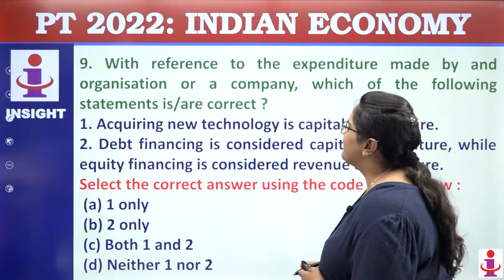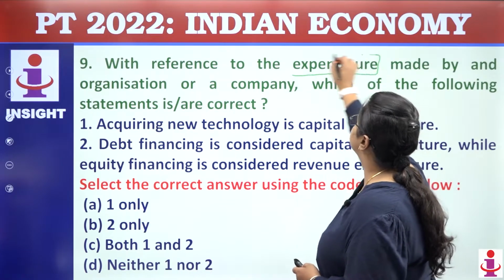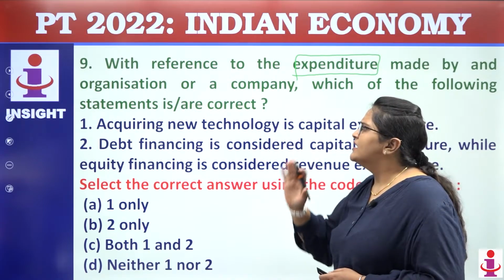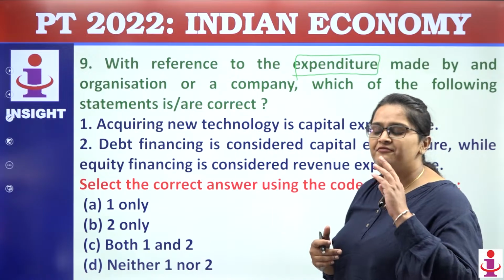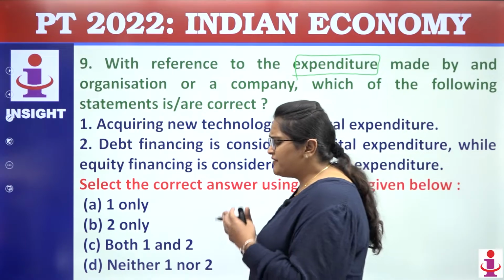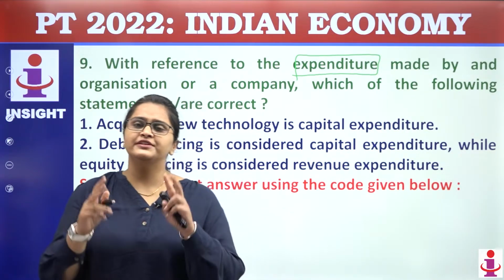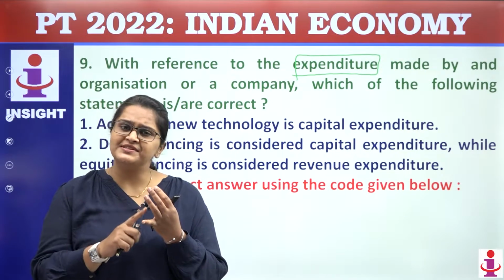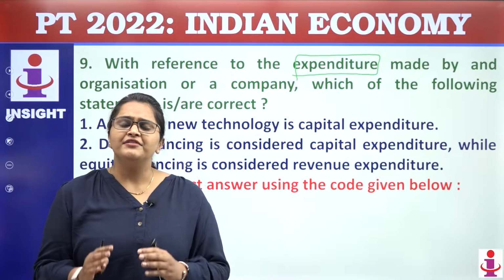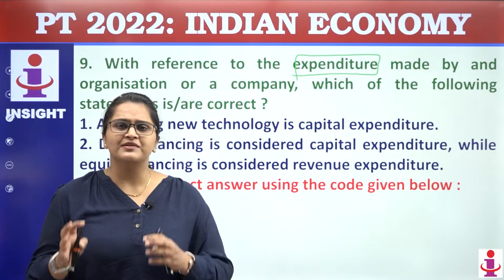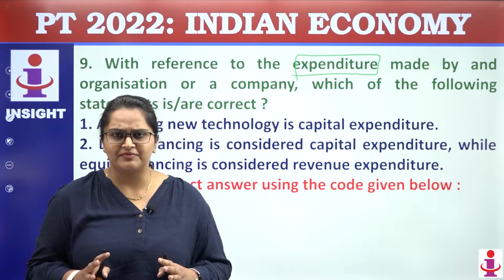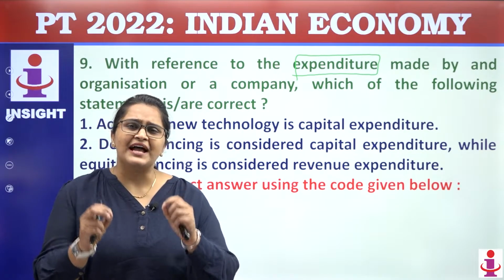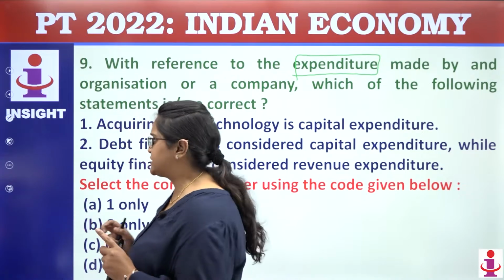Moving towards question number 9, which of the following expenditure made by the organization or a company. See, wherever you have read, you must have heard that there are two types of expenditure. One is revenue expenditure and second is capital expenditure. Revenue expenditure is a short-term expenditure, whereas capital expenditure is a long-term expenditure. So whatever investment you are doing on a physical asset will become part of capital expenditure.